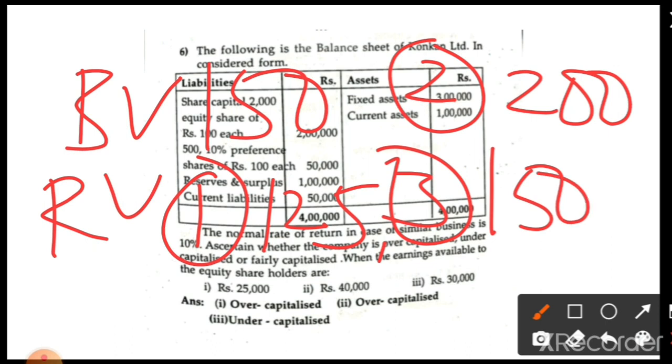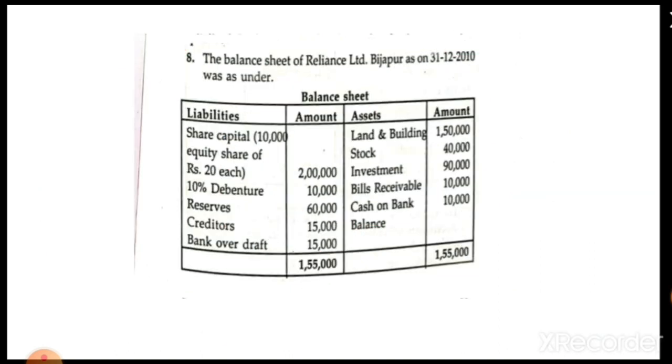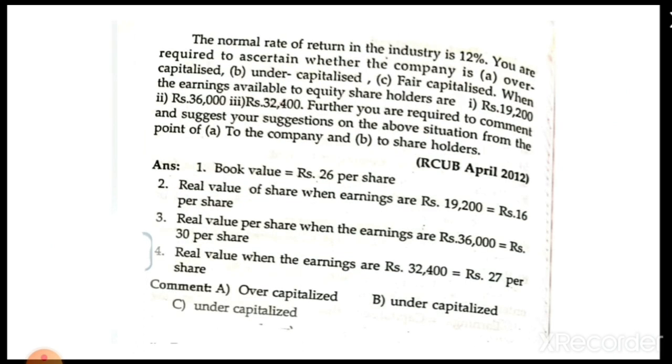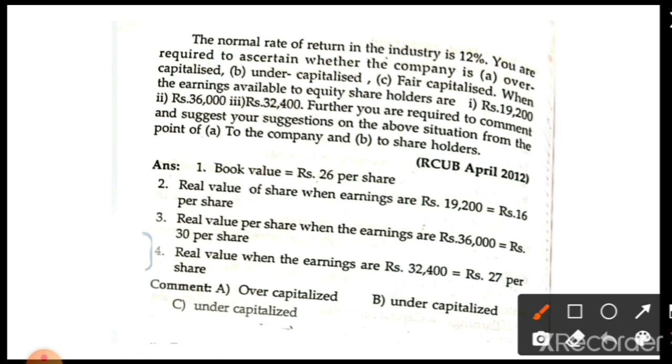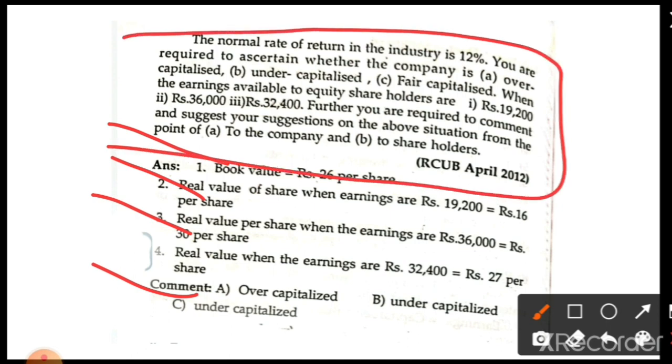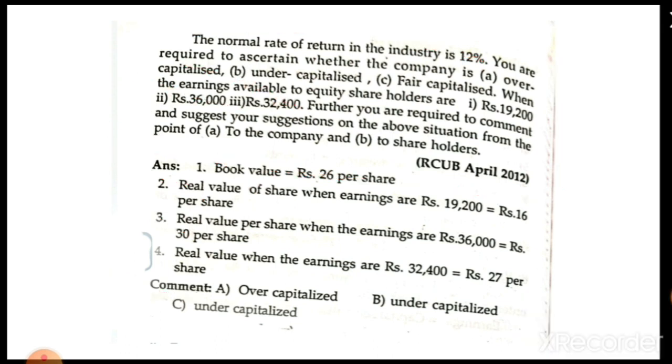So you have to calculate, and the answer is given as over or under. No need to worry, you have to calculate book value and real value, then compare them. And next, directly the remaining two problems. This is the eighth one, and the eighth one also has two slides continuing, and this answer is also given. You just have to compare it, and this is to be asked in the RCVB. Here they have given paragraph information: normal rate of return, and different earnings. Just you have to calculate.